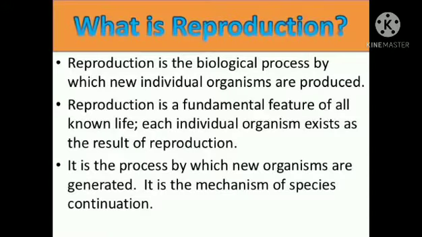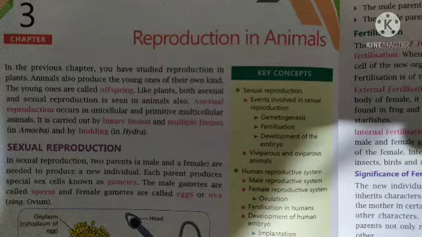It is a biological process by which new organisms are produced, and animals produce young ones of their own kind, of their similar type, and the young ones produced by the reproduction process are referred to as offspring. Like we are offspring of our parents.